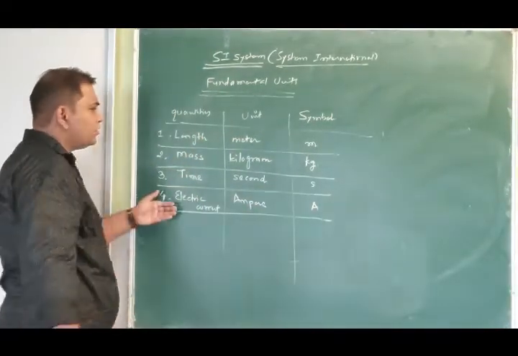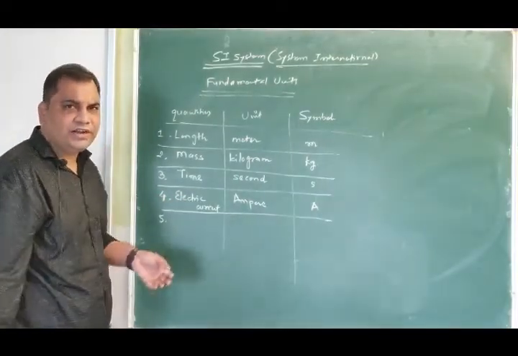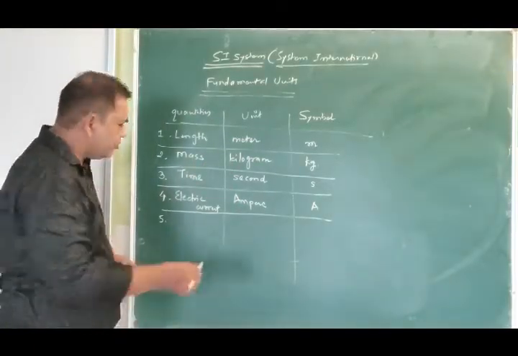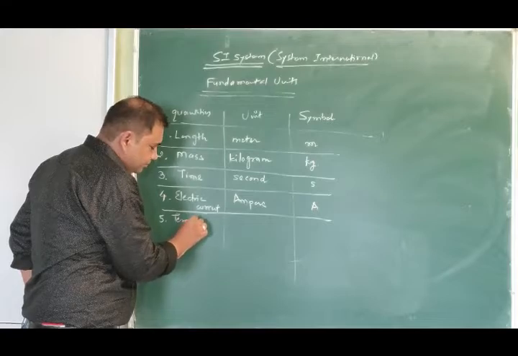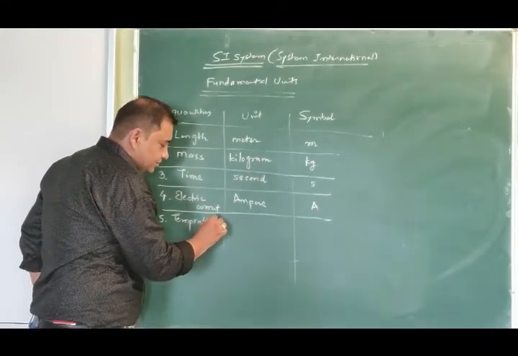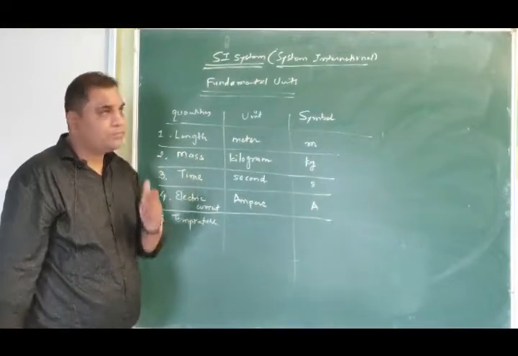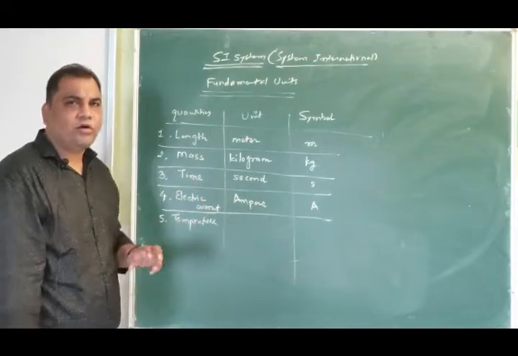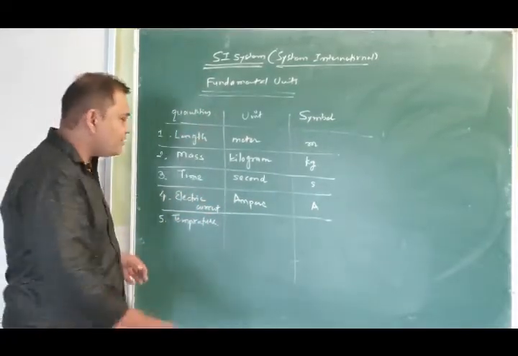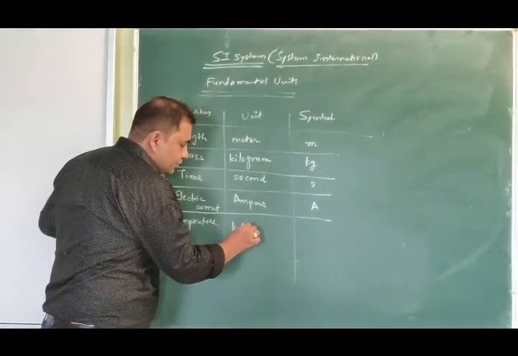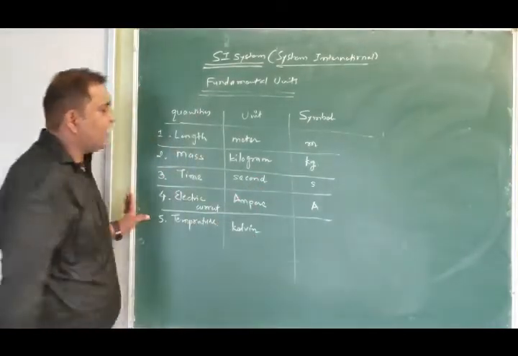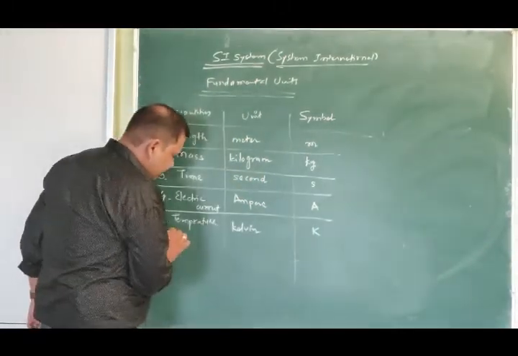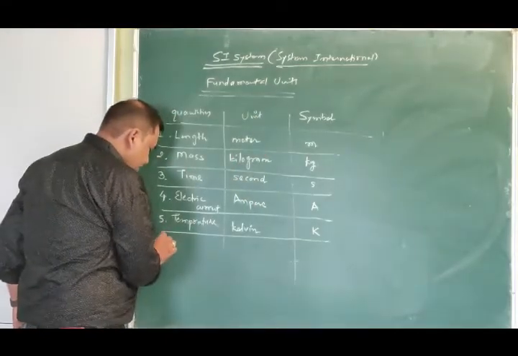Then we have three more physical quantities as fundamental quantities for which we have defined fundamental units. The fifth one is temperature. For temperature also we use a different unit, degree centigrade or degree Fahrenheit, but as far as the SI system, they have accepted Kelvin as a base unit, and it has the symbol capital K.